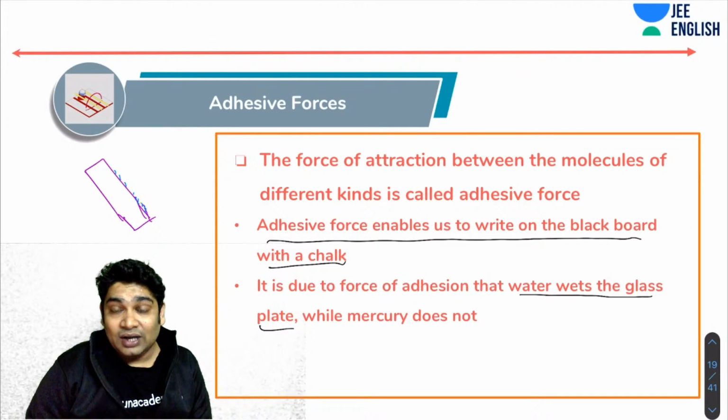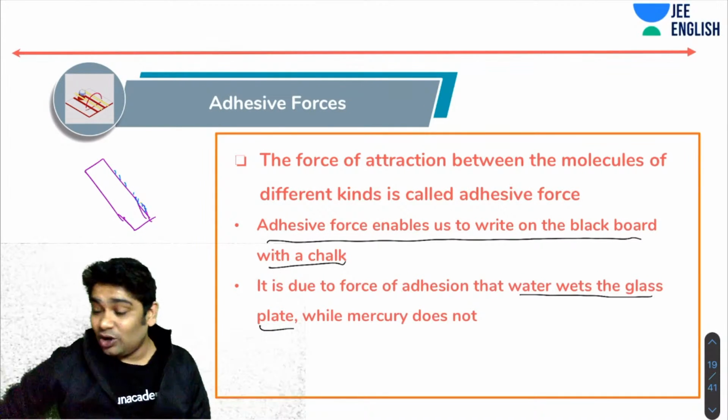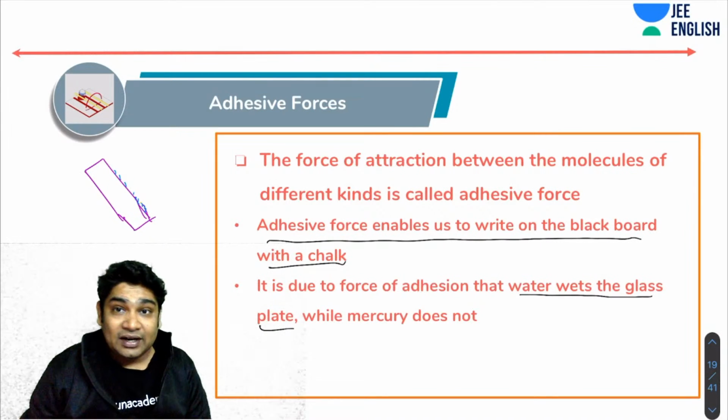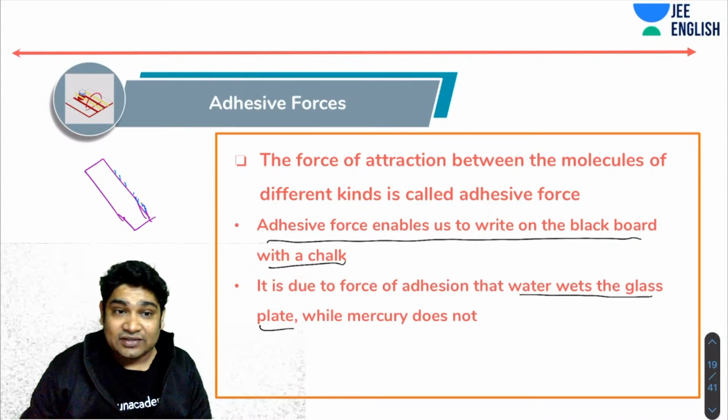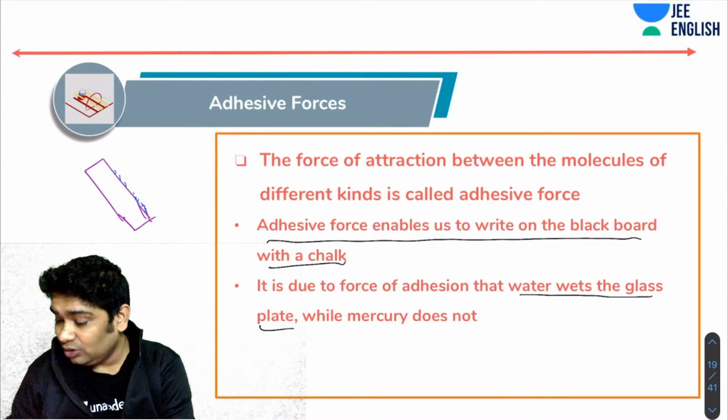So again, wetting: whether a liquid can wet a solid depends on the relative strength of adhesive forces and the cohesive forces. So let's make a note of that here.